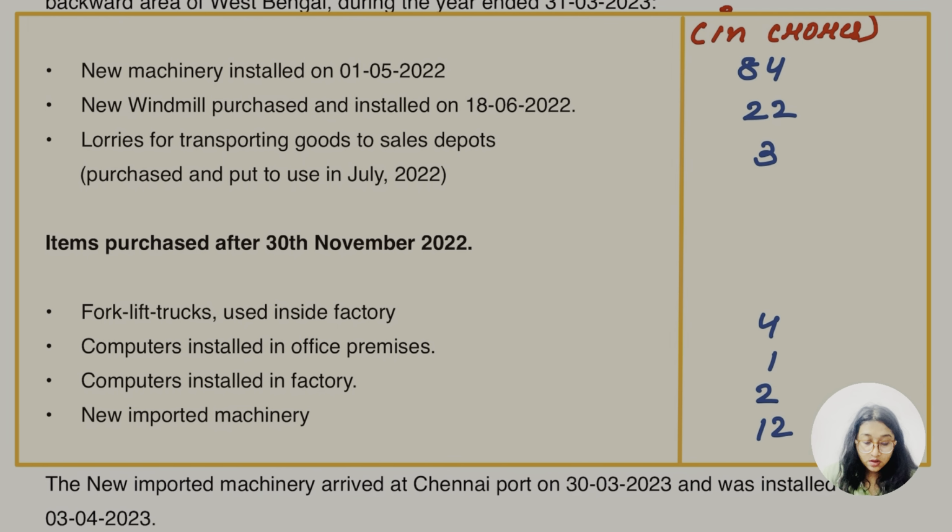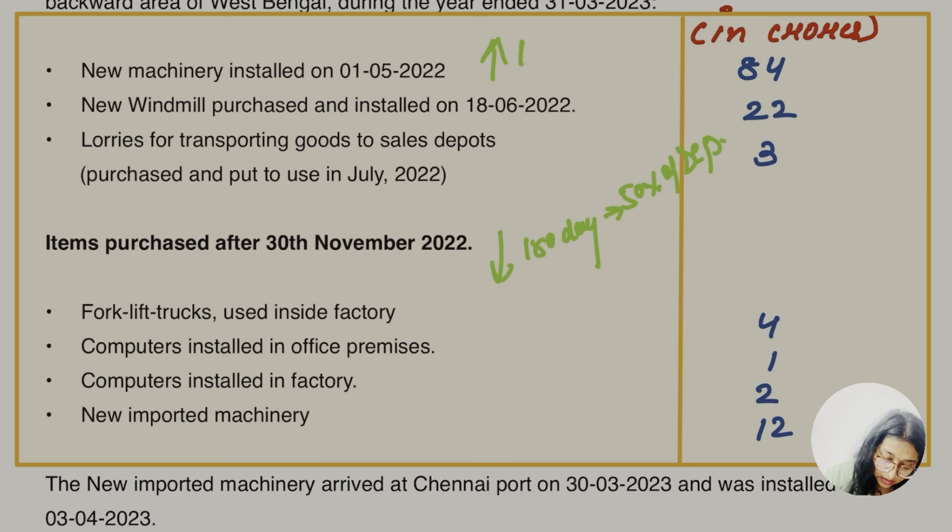Now, these are the items purchased after 30 November 2022. Let me write one thing here so that we'll be more clear. These are used for less than 180 days, which means what percent depreciation? 50% of the depreciation. Not the full amount is going to be available, not the full depreciation rate is going to be available here. And here, this was more than 180 days, so full depreciation will be available here.